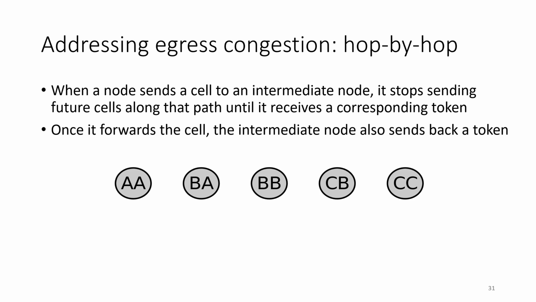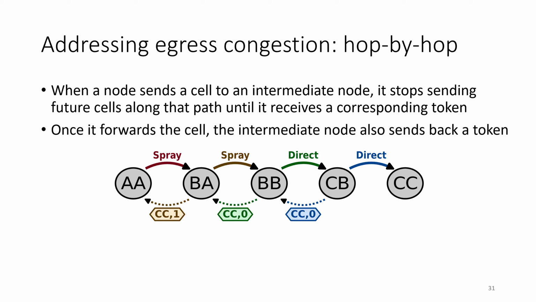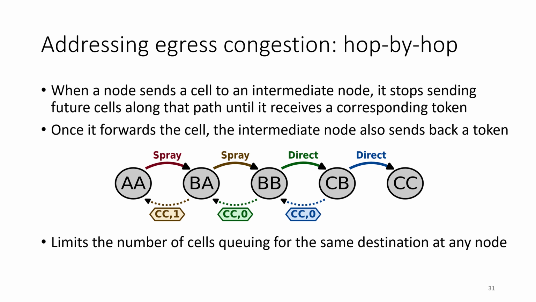So to give an example, let's say we're sending from node AA to node CC. First, we're going to send a cell on a spraying hop to node BA, and now we're not going to send any more cells on a spraying hop to node BA that are headed towards node CC until we receive a token back. And this is going to happen again for all of the subsequent hops. And what this does is it prevents cells from piling up at the final queues headed towards the destination.